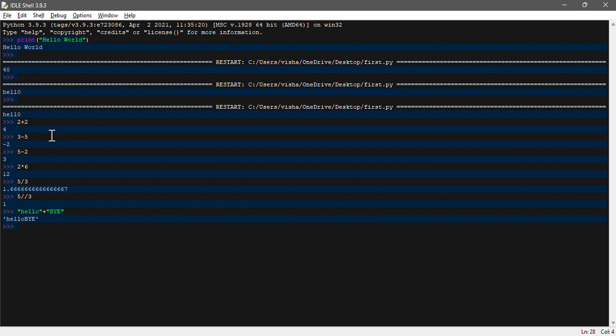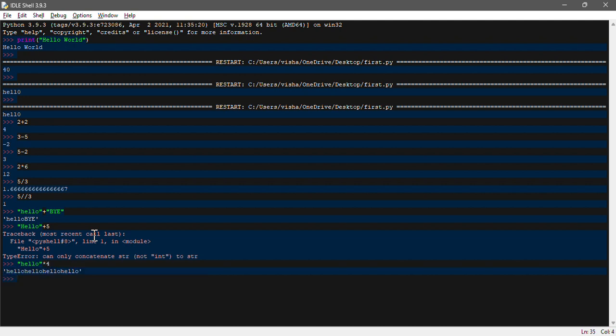But if you merge the string and a numeric value with the arithmetic operator, for example, if I type "hello" in quotation marks and then plus 5, you may get an error at this time. Let me try one more time. If I type "hello" and then multiplication and then 4, you will see it writes hello 4 times, so it is working differently over here.